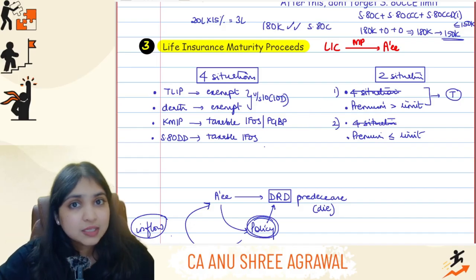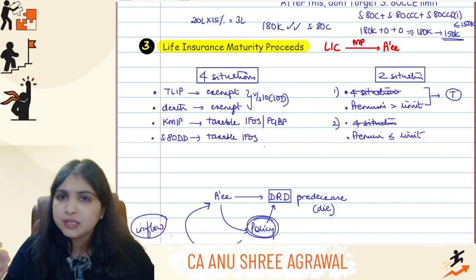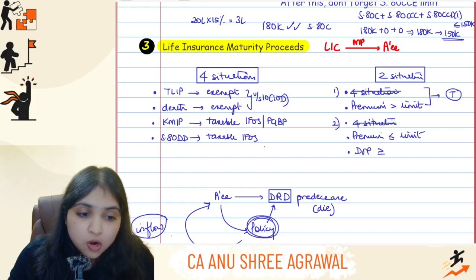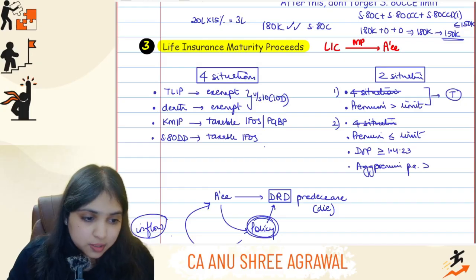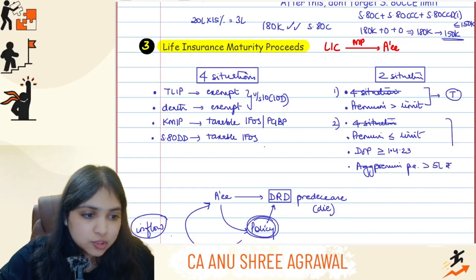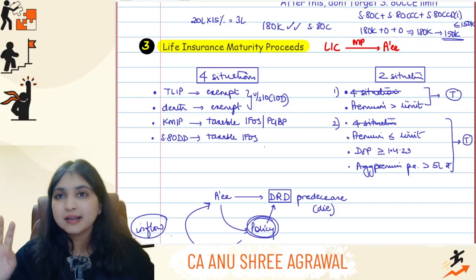But the premium is within the limit, it is within 10%, 15%, 20% as the case may be. Then the third point is that the date of policy happens to be on or after 1st April 2023, and the last point is that the aggregate premium per annum for these policies happens to be more than 5 lakh rupees. If all these conditions are fulfilled, then the maturity proceeds from this policy will also be taxable.